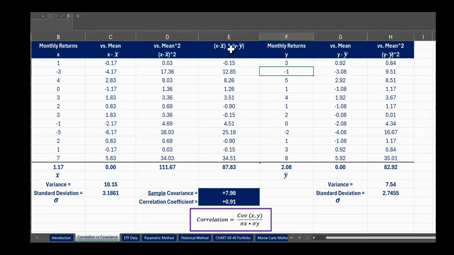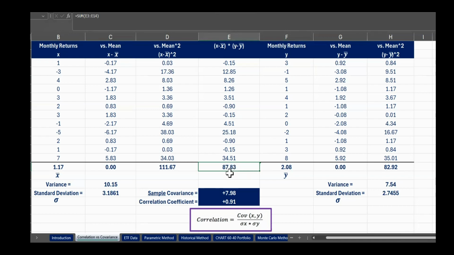So what we'll do, and we're looking here at column E, we're going to take those differences. So the differences between the observation and the mean of X, and the observation and the mean of Y, and we're going to multiply those two together. So this time we're taking those differences, not squaring them at the moment, we're multiplying them all together. And that brings us to, of course, this number that we see at the bottom of column E.